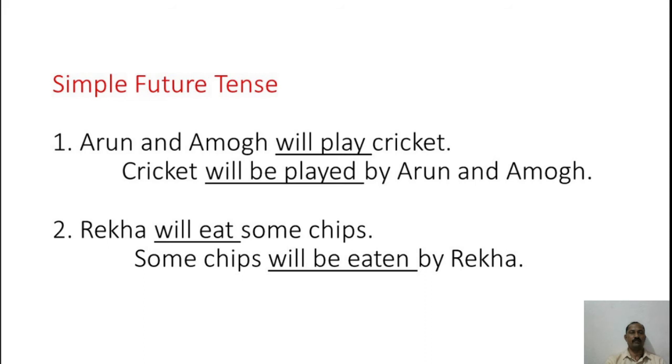Next example, Rekha will eat some chips. If you turn it into passive voice, it will become some chips will be eaten by Rekha. Here, if you observe the underlined words, will eat is replaced by will be eaten. So here eat becomes eaten because you have to change it into past participle form, and will is replaced by will be, because according to the tense we have to keep the to be form here.